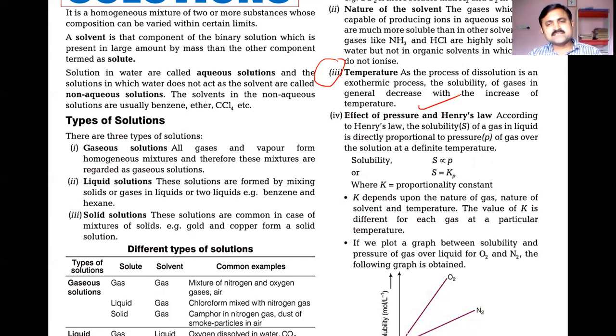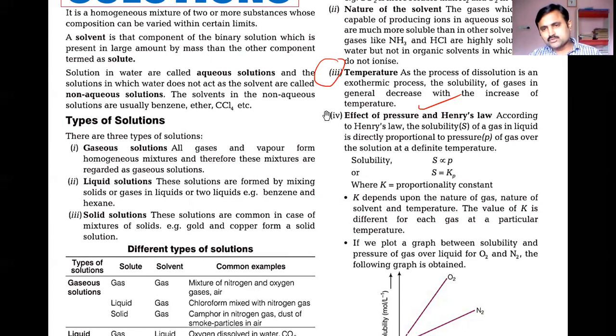Room temperature is higher than the temperature inside the refrigerator, meaning the gas escapes. The gas escapes means the gas solubility decreases when the temperature increases. That's the meaning of that. Or, to understand very simply, gas solubilities are inversely proportional to the temperatures.